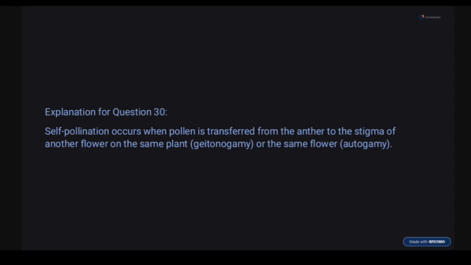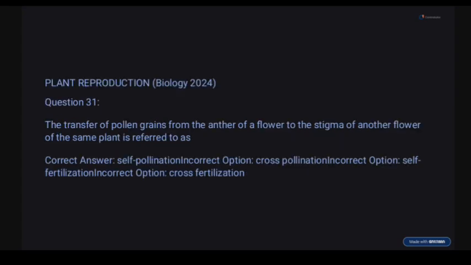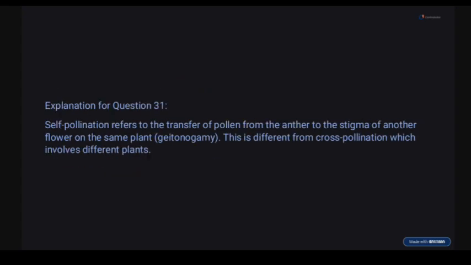So self-pollination occurs when pollen grain is transferred from the anther to the stigma of what? Another flower of the same plant. So question 31. The transfer of pollen grains from the anther of a flower to the stigma of another flower of the same plant is still what? Self-pollination.